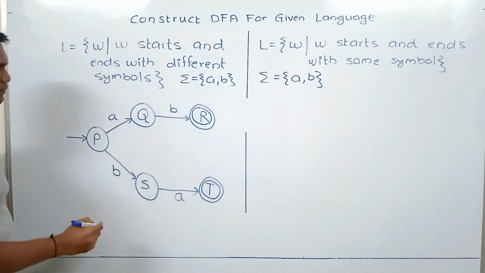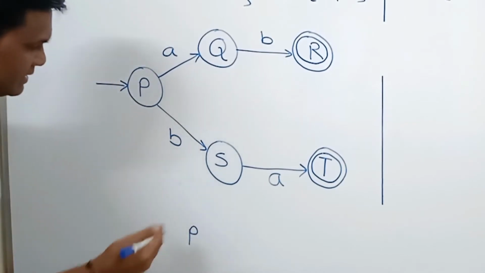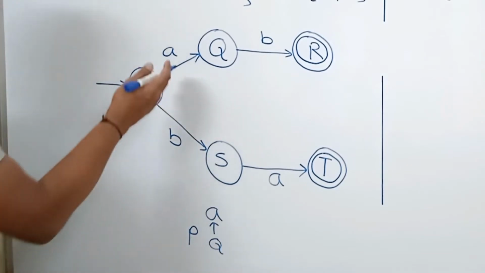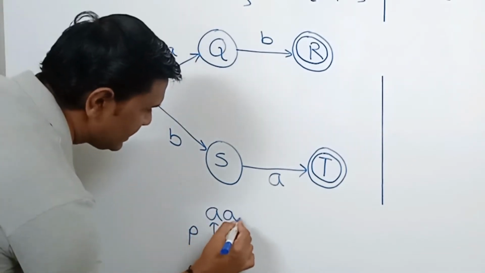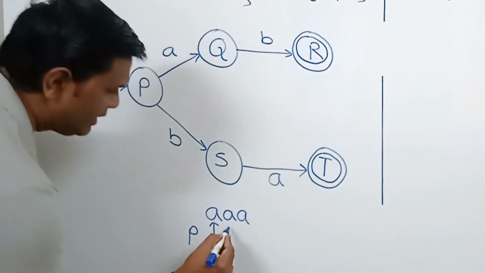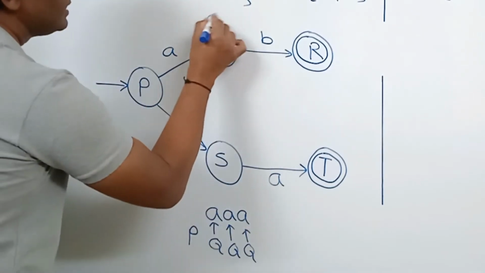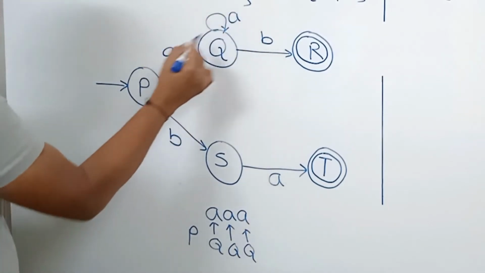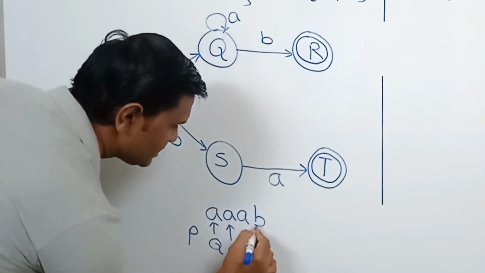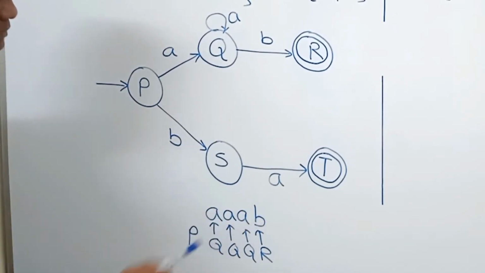Now while in Q, what if A comes? DFA processing starts in state P. For the first A, it will go to Q. As long as A's are coming, right now it is starting with A and ending with A, so it will remain in Q itself. For that, we add this transition. As long as A's are coming, it will remain here. If B comes, it will go to R, because now it is starting with A, ending with B.